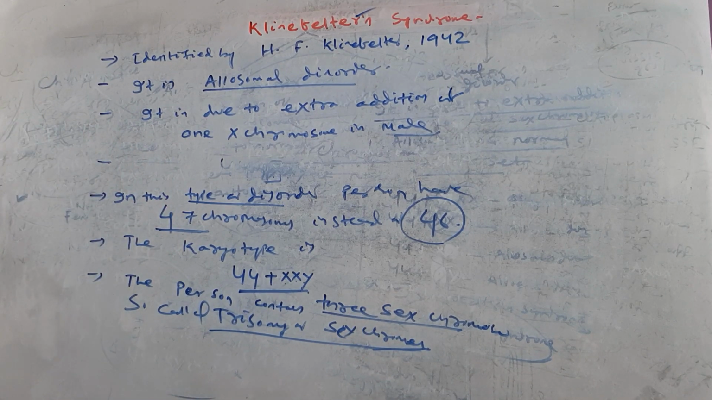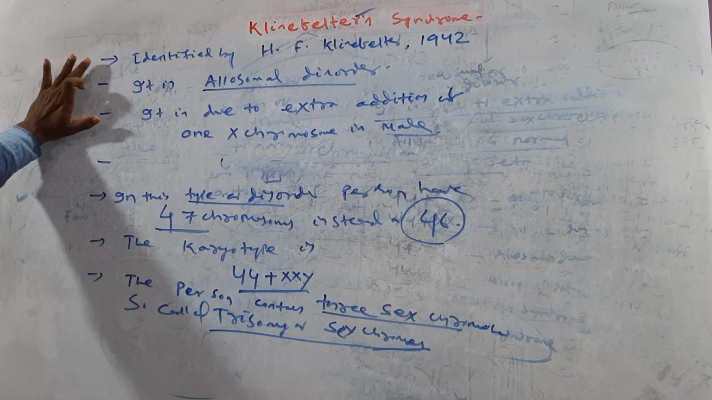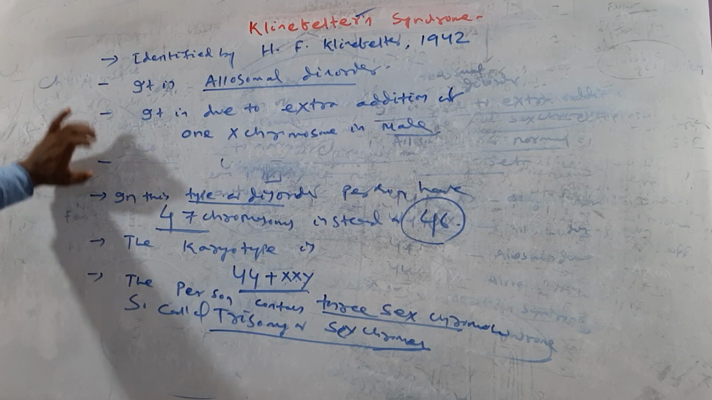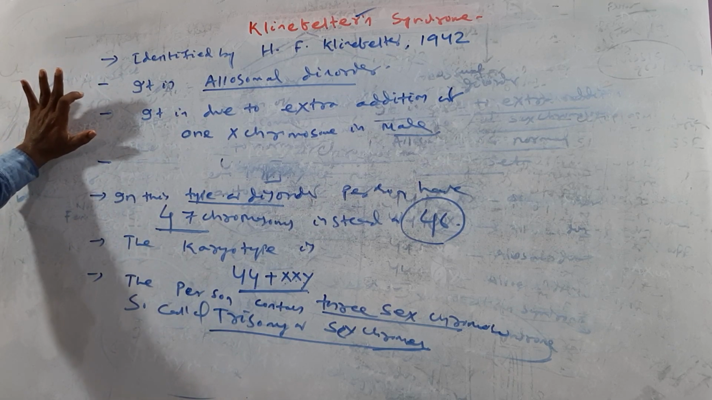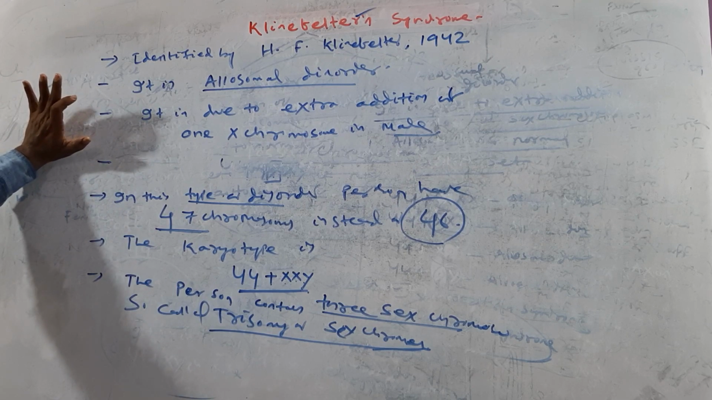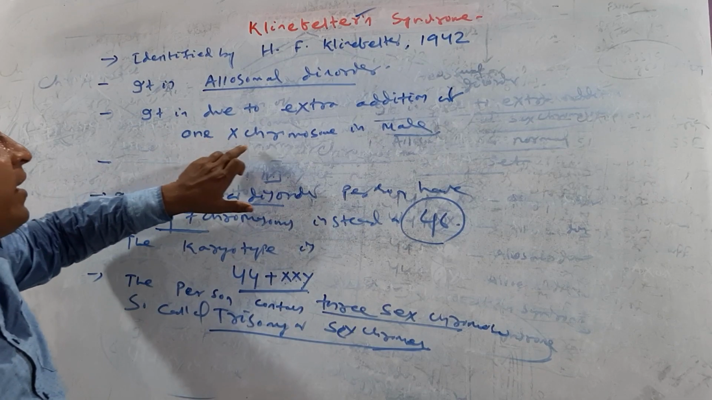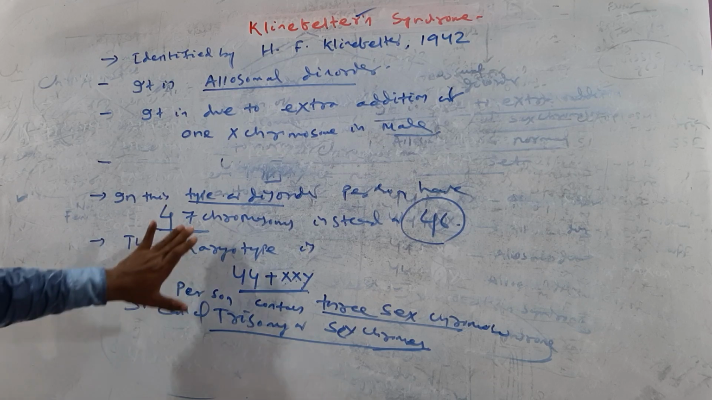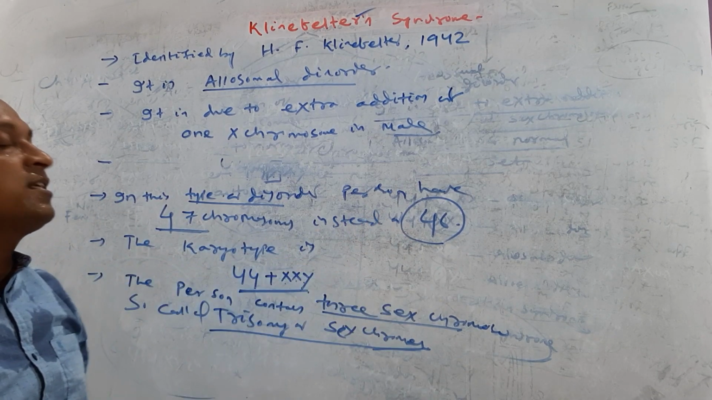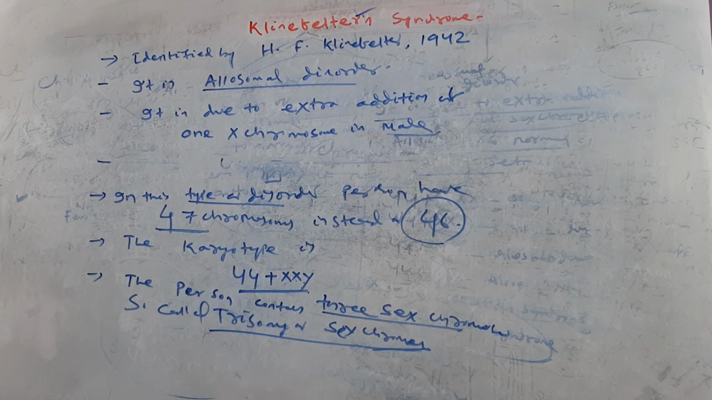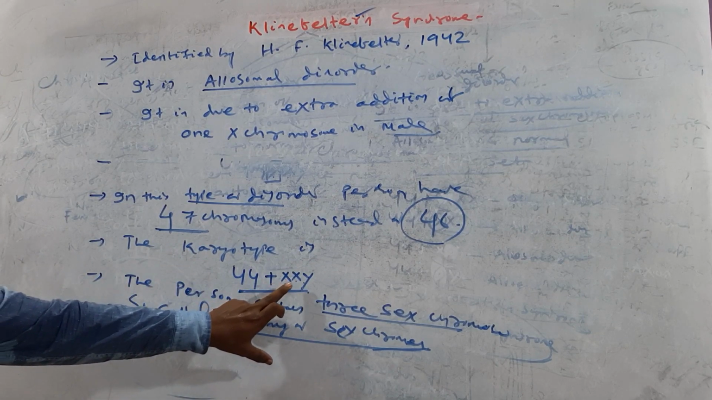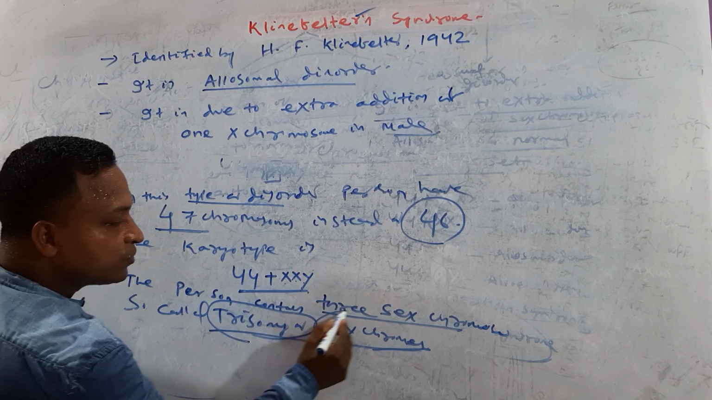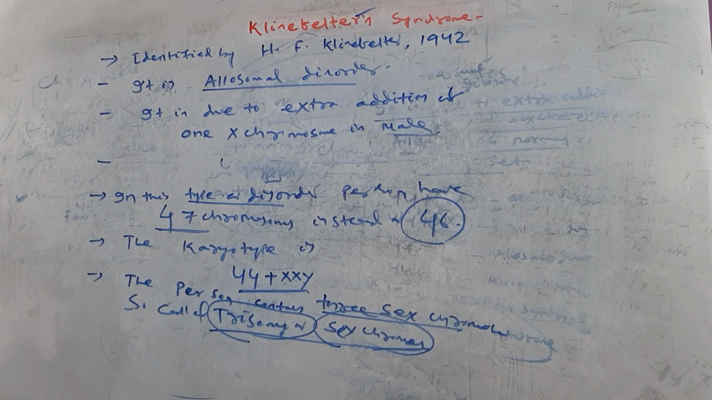Try to guess, my dear. So this is a basic introduction about Klinefelter syndrome. It is identified by H.F. Klinefelter in the year 1942. It is an allosomal disorder, due to extra addition of a sex chromosome, one X chromosome in case of male. In this disorder, the person has 47 chromosomes instead of 46. The karyotype is 44 plus XXY. It is due to trisomy of sex chromosomes. Clear?